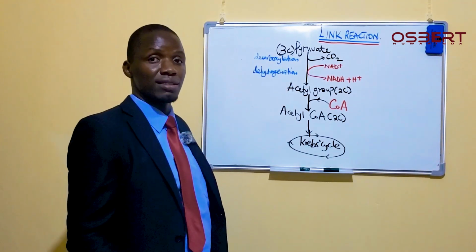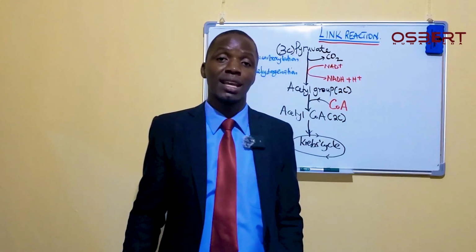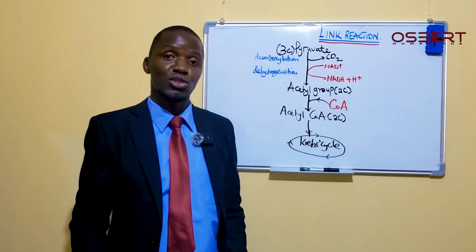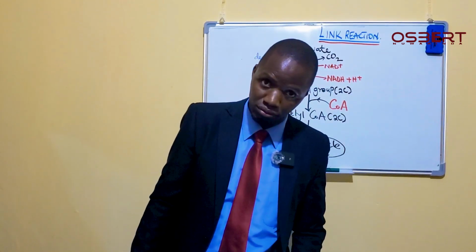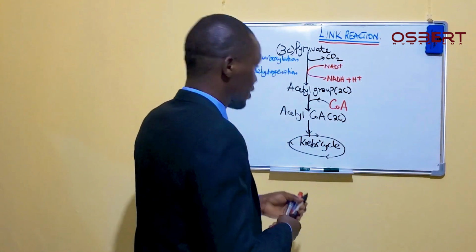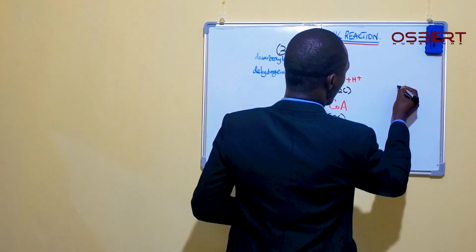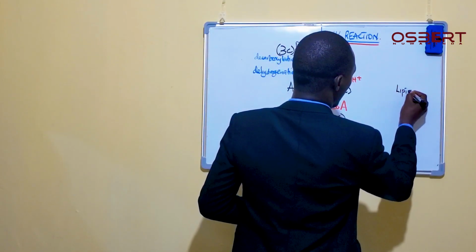When you have eaten fats, for example, when there are no carbohydrates, the fats that you have in your body can also be used to provide energy. How? Assume you have eaten fats, this is what will happen. Fats, we also call them lipids.